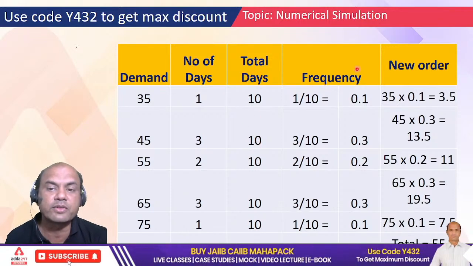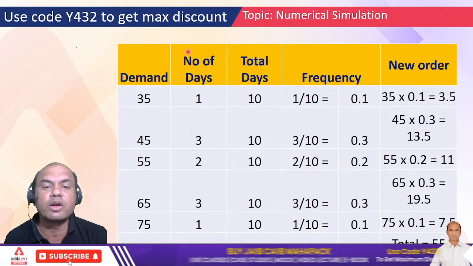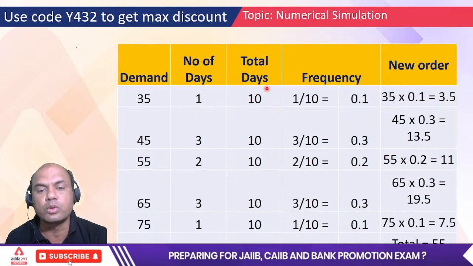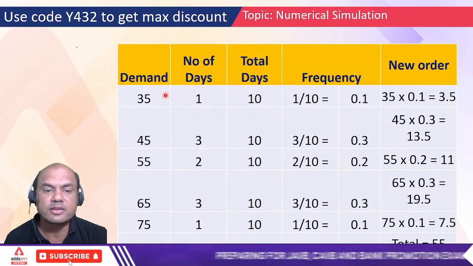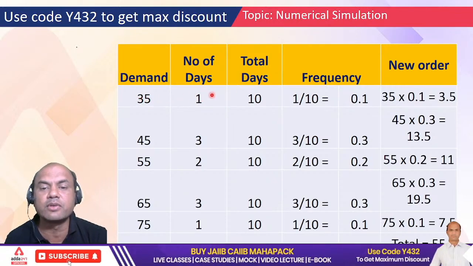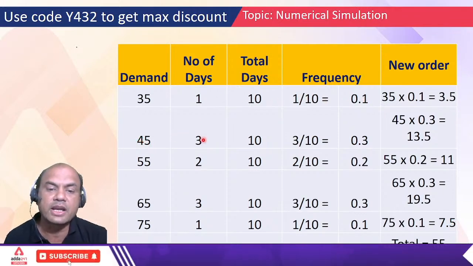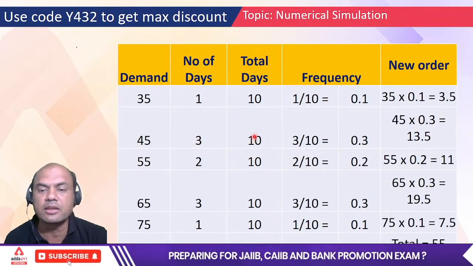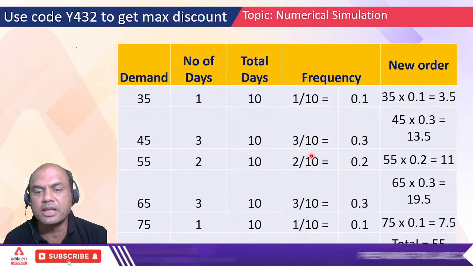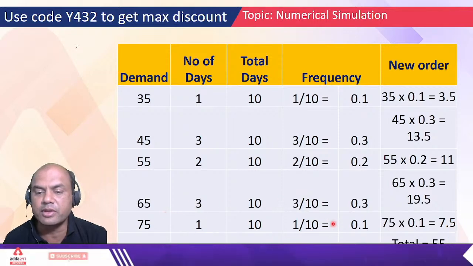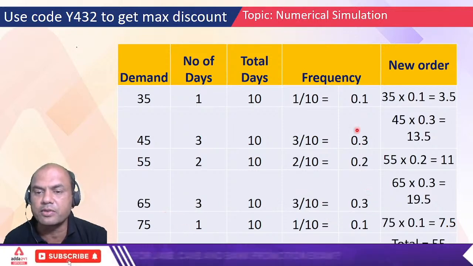Now find the frequency. Frequency means the number of days divided by the total number of days. 35 liters occurs on only 1 day, so 1 upon 10, that is 0.1. Similarly, 45 occurs on 3 days, so 3 upon 10, 0.3. Similarly 2 upon 10 for 55, 3 upon 10 for 65 and 1 upon 10 for 75. So these are the frequencies.